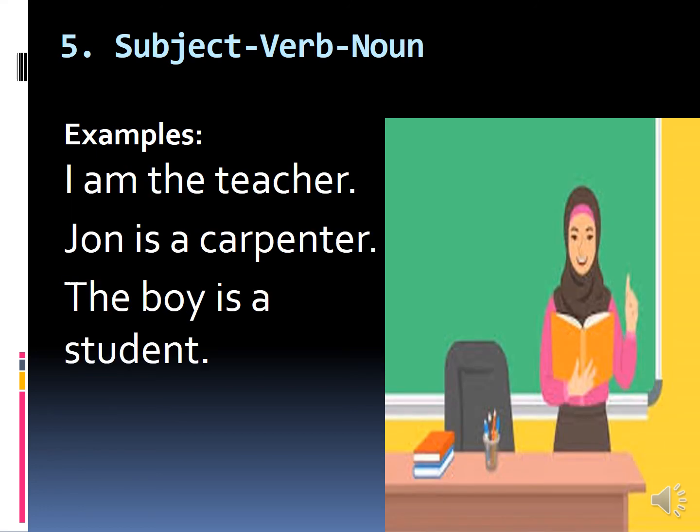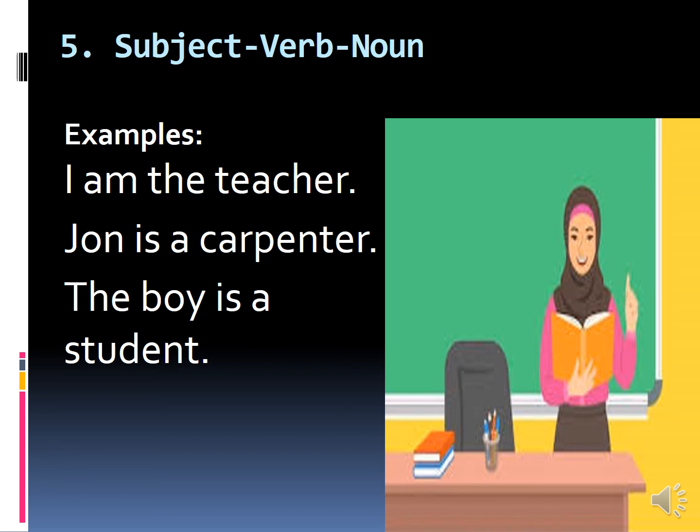Now this is the last structure of the sentence. Subject, verb, noun. Examples: I am the teacher. Here I is a subject, am is a verb. It is also used as a to be verb. The teacher is a noun. It means it is a name of a person. It is a common name of a person. That's why we can say that the teacher is a noun.